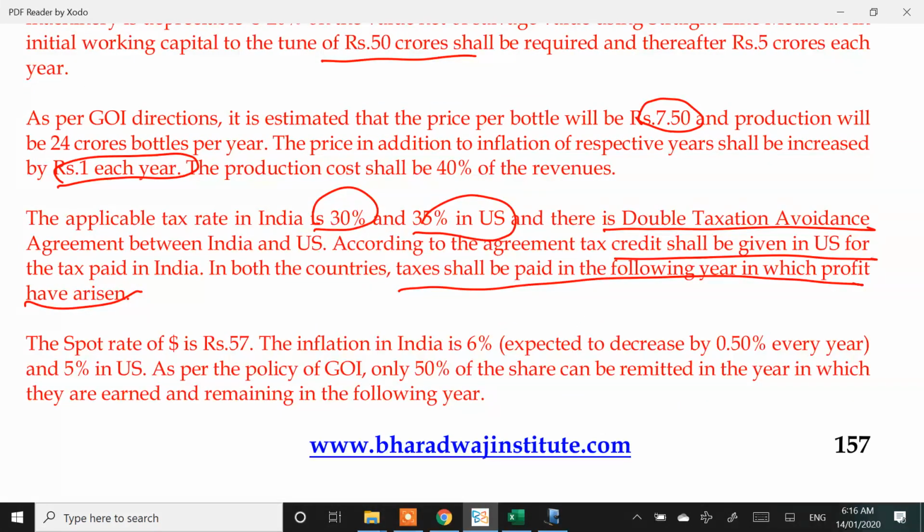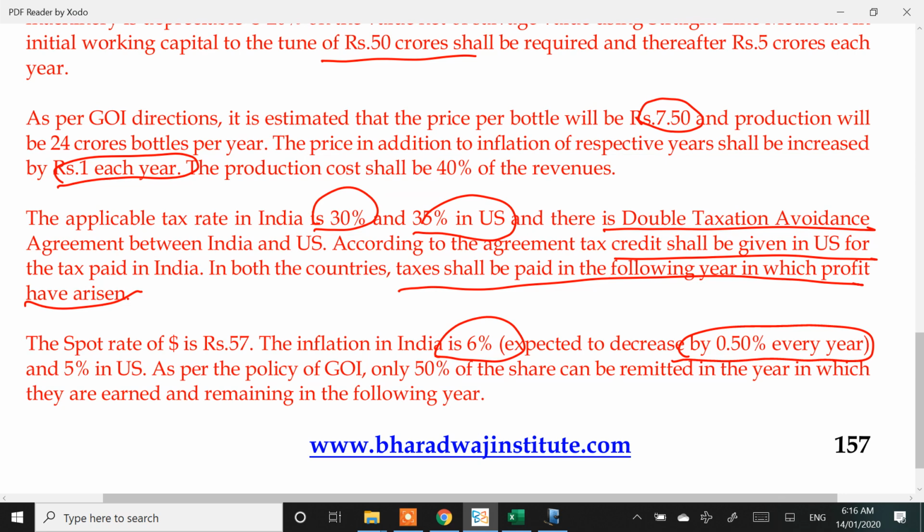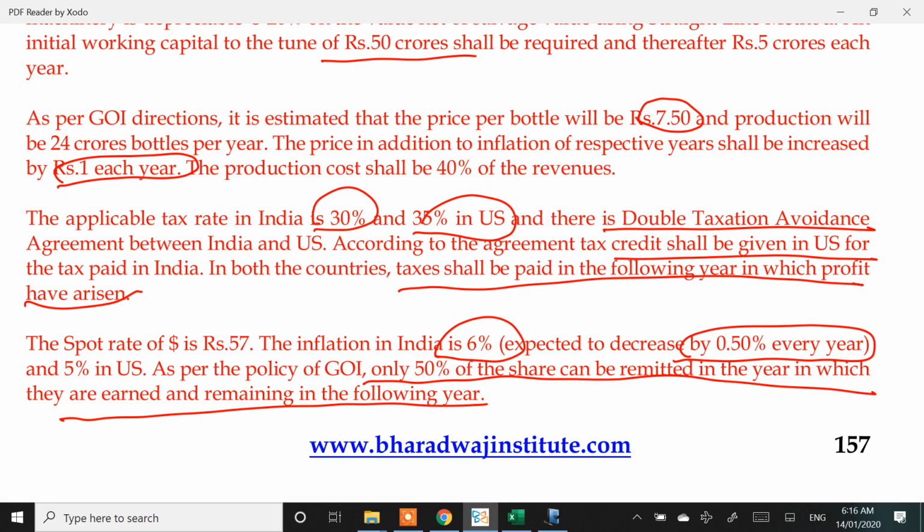Spot rate is this. Inflation is 6%, expected to decrease by 0.5% every year, and in US it's 5%. Also there is some restriction on remittance. You will have some restriction on repatriation. So the restriction is only 50% can be remitted in the year they are earned, and the remaining in the following year. They cannot end up remitting the entire amount to the parent. So in India you are going to set up a subsidiary or a joint venture. Once you set up a joint venture, that money whatever you earn will not go back to the parent immediately. 50% in the current year, 50% in the next year.